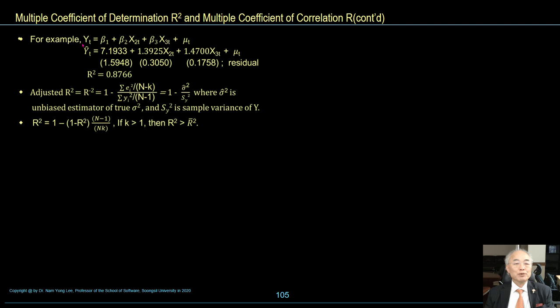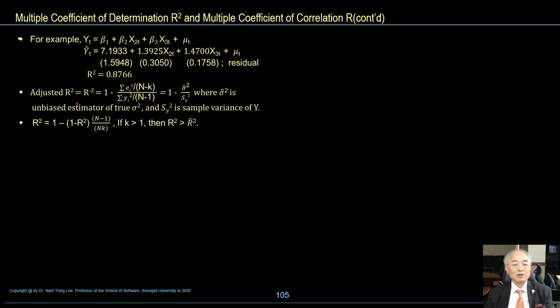For example, y_t is equal to beta 1 plus mu_t. y_t hat is equal to 7.1933 plus 1.39 x2i plus 1.47 x0t plus mu_t. R square is 0.8766.